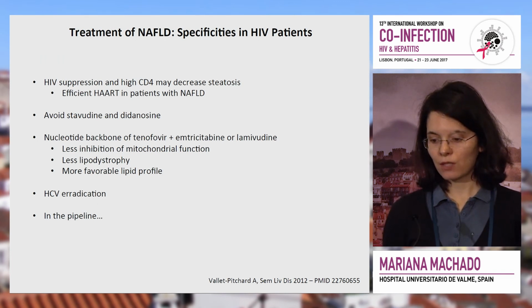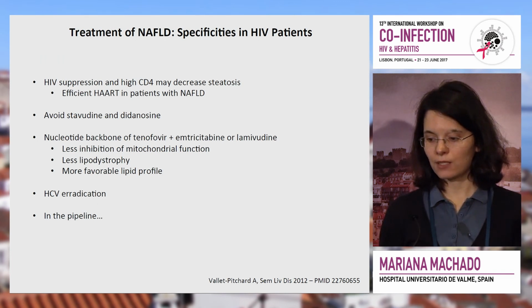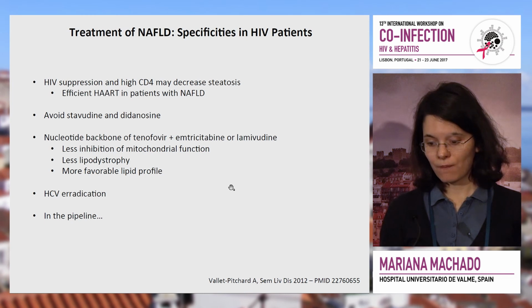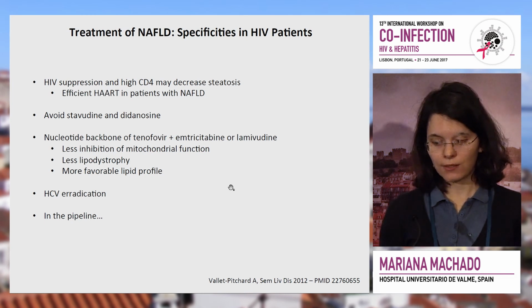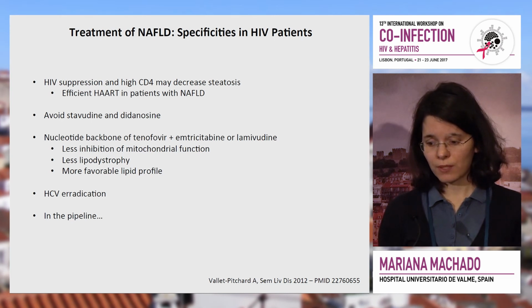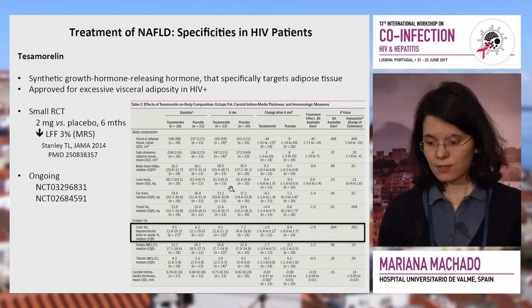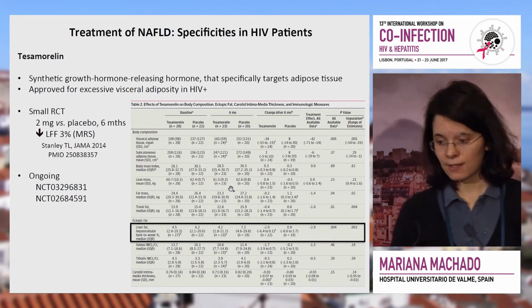We know that HIV suppression and high CD4 may decrease steatosis, so we need to treat their HIV aggressively. We should avoid drugs like stavudine and didanosine because they are steatogenic, and we should choose more metabolically friendly HIV drugs. We should treat HCV patients, and there are at least 3 drugs that are being tested in the context of HIV.